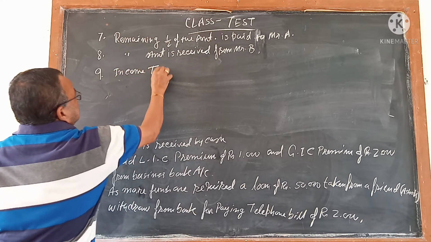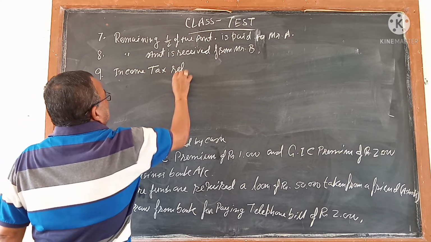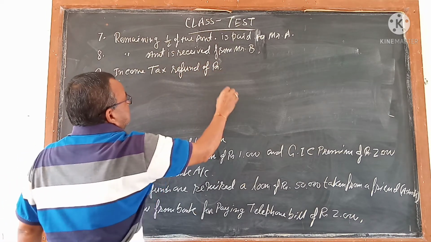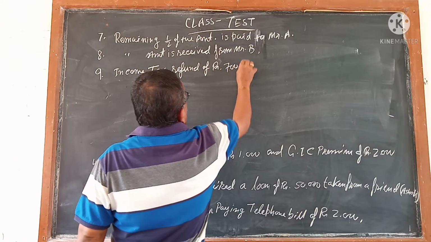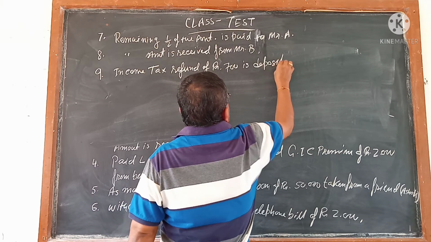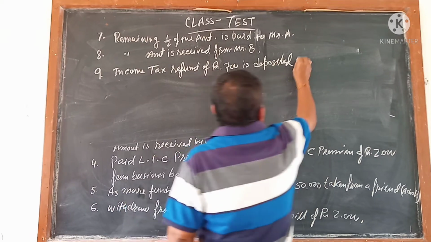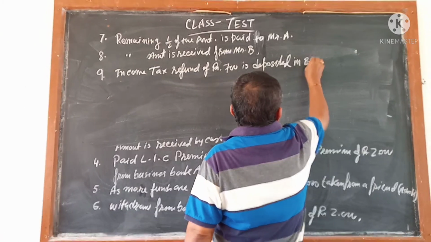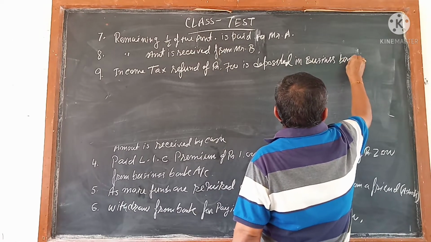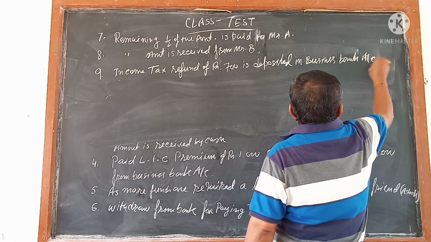Now 9. Income tax refund of rupees 700 is deposited in the business bank account.